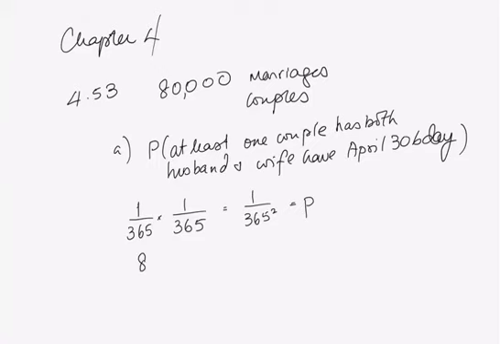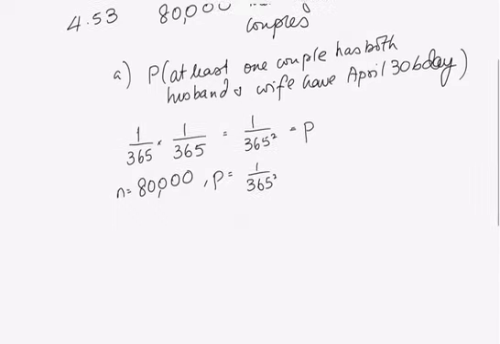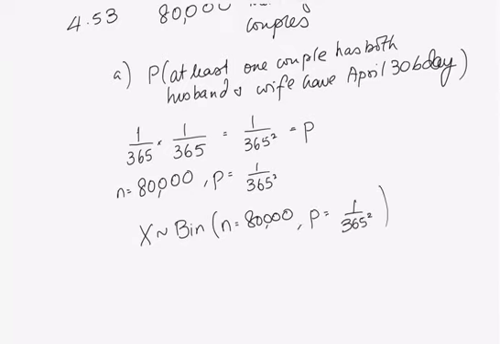We have 80,000 couples, and let's call that N. We're interested in the number of couples where this occurs. So if X is the number of couples where this occurs, X will be a binomial random variable with N equals 80,000 and P equals 1 over 365 squared, correct?